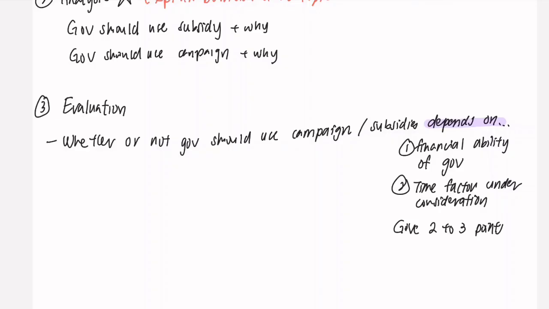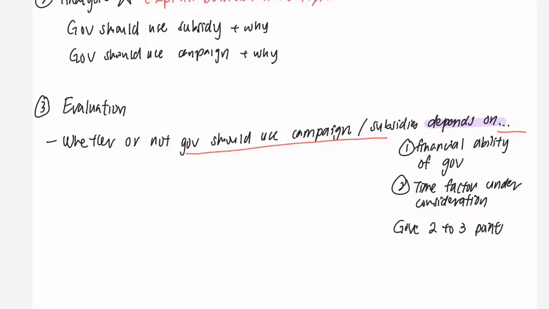I would say that the majority of the time, the questions require you to evaluate in this format. We also have another form of evaluation, which is discussing the limitations. But I will go through questions like that so you become more familiar with what type of evaluation to use. Basically, with this format, whether or not something depends on something, you can use it in most of the essays.